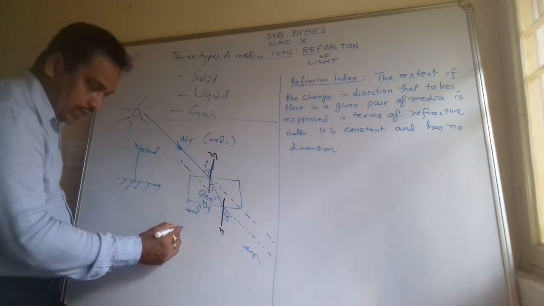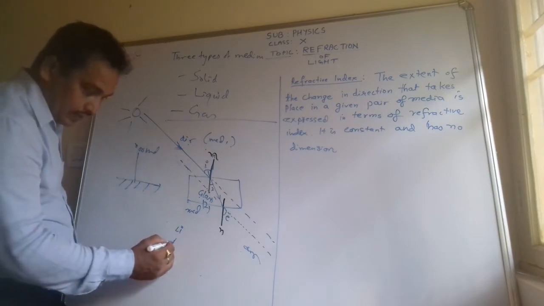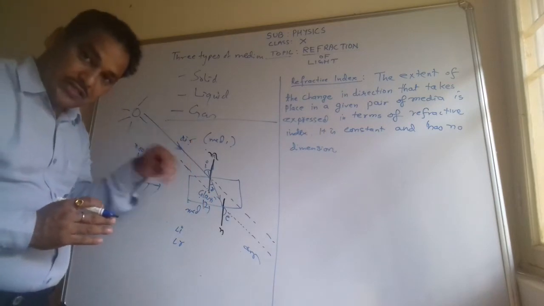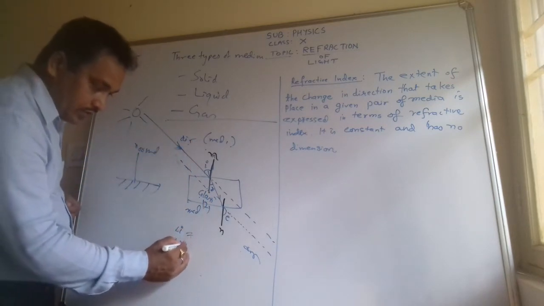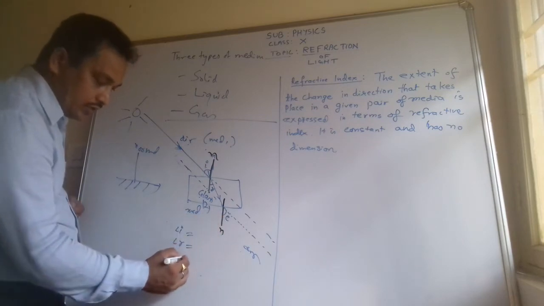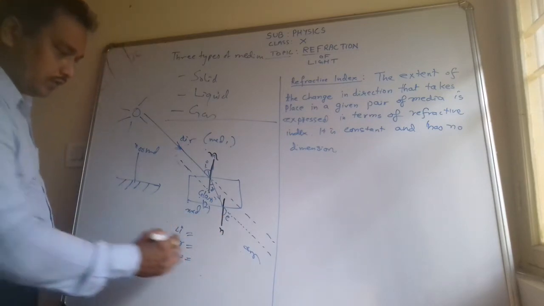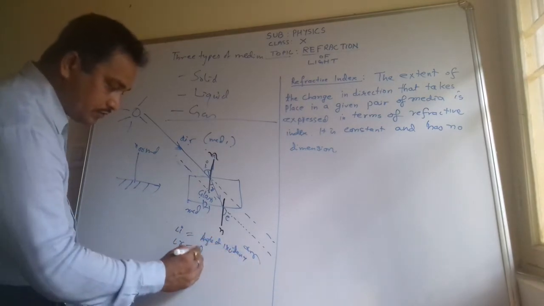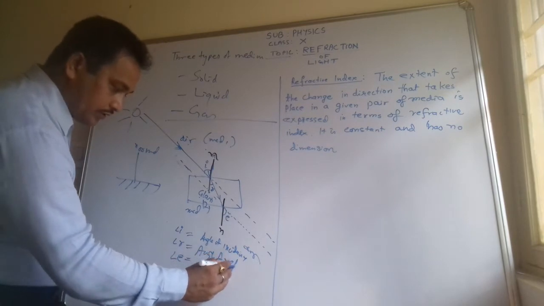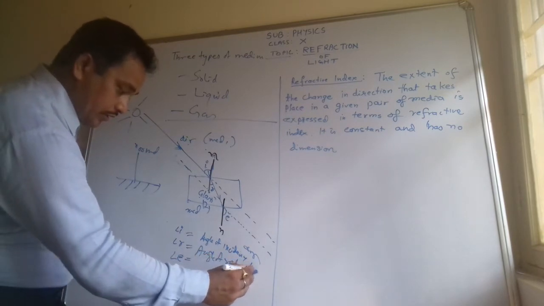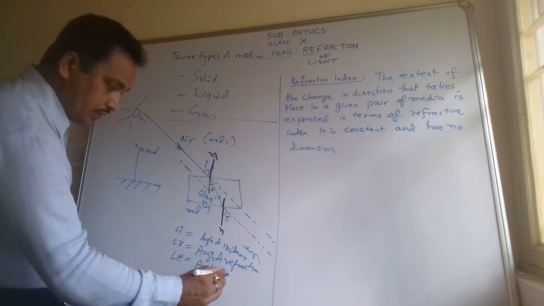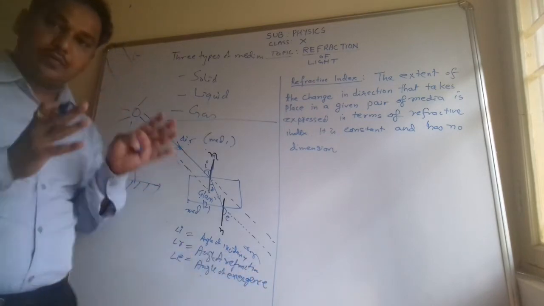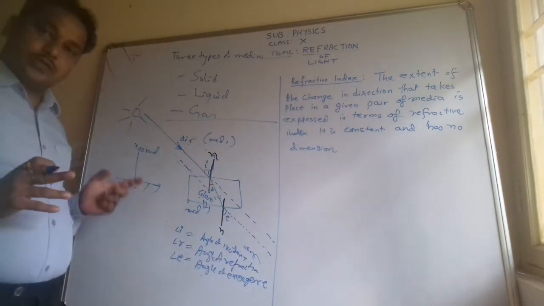You can see clearly angle I, the angle of incidence, and angle R, the angle of refraction. Here you can see how much the direction has changed. And the third angle is the emergent angle, the angle of emergence. Angle of incidence, angle of refraction, then angle of emergence. Emergence means emerging out, coming out from that medium. Okay, so I hope it is clear to you.